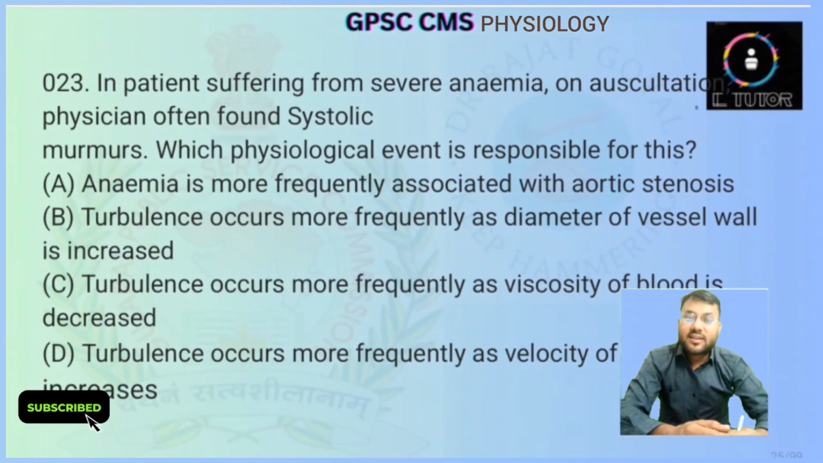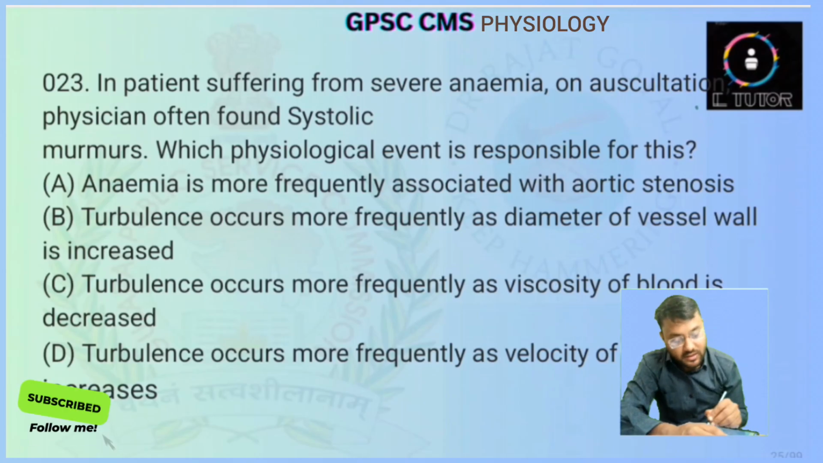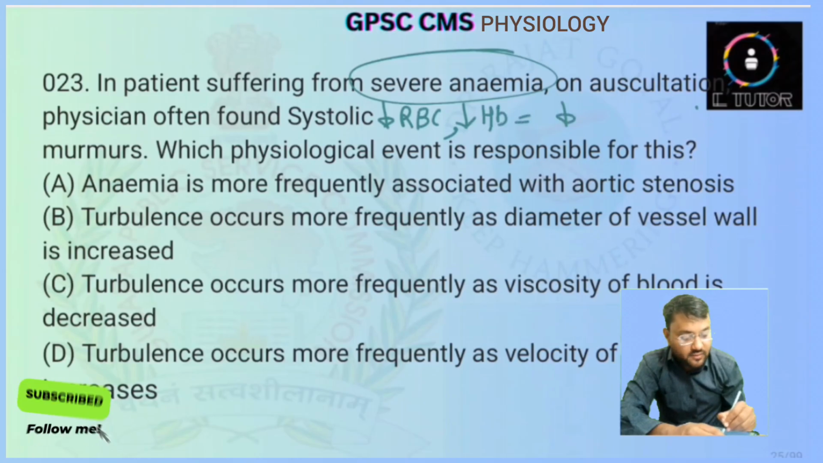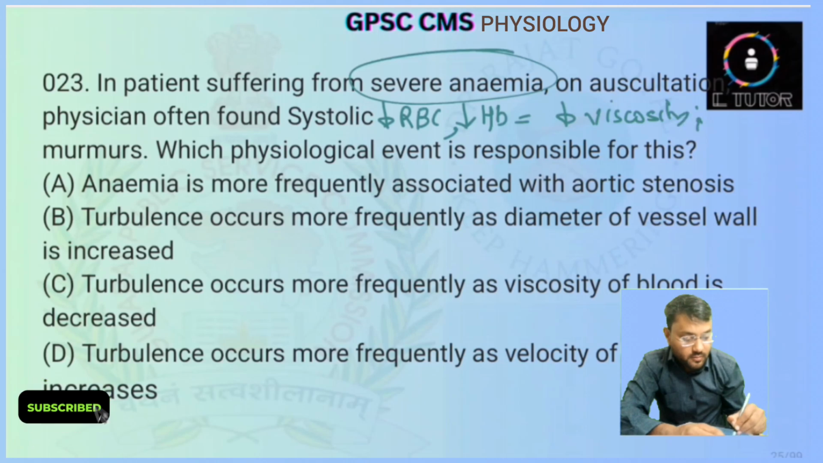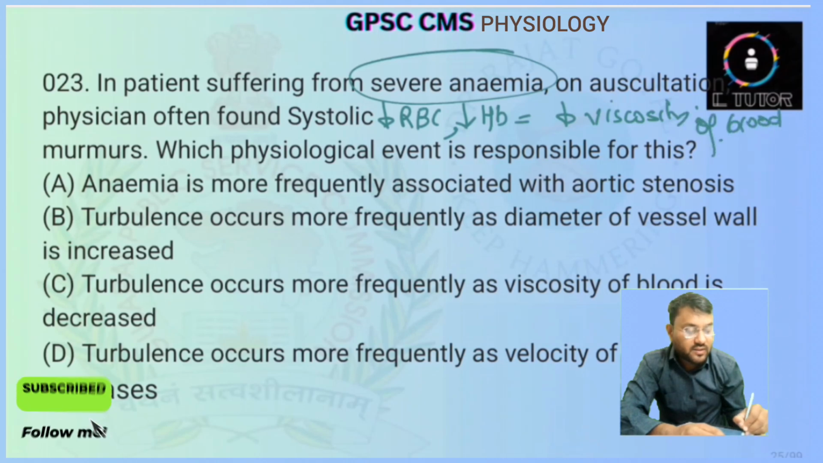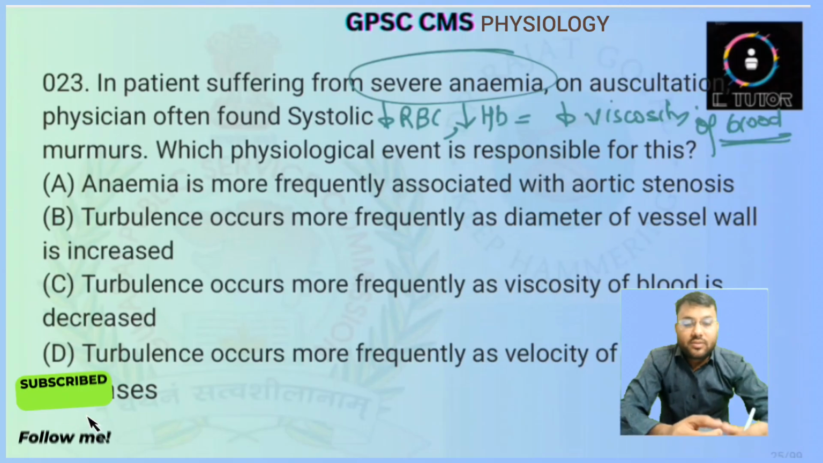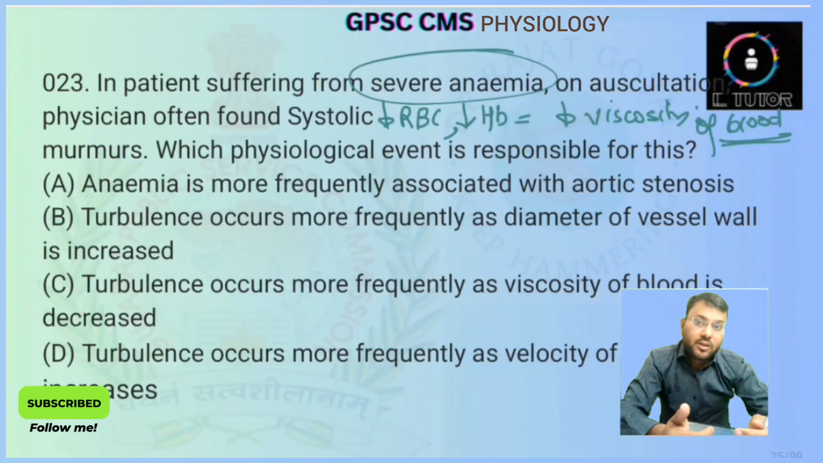Next question is, in patients suffering from severe anemia, on auscultation the physician often finds a systolic murmur. Which physiological event is responsible for this? We know that in severe anemia there will be a decrease in the RBC mass and a decrease in hemoglobin also. Due to this, a decrease in viscosity of the blood will be there. This decrease in viscosity will lead to thinning of the blood, due to which turbulence will be there, which is generally represented as the systolic murmur.